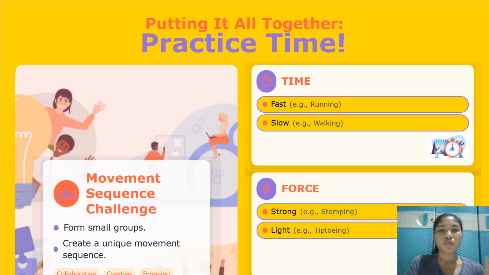Group 2 could show walking slowly, slow time, tiptoeing, light force, and a robot walk, bound flow. So you'll have a few minutes to practice in your groups and then each group will show us their awesome movements.